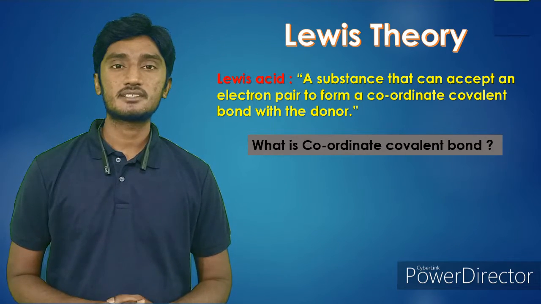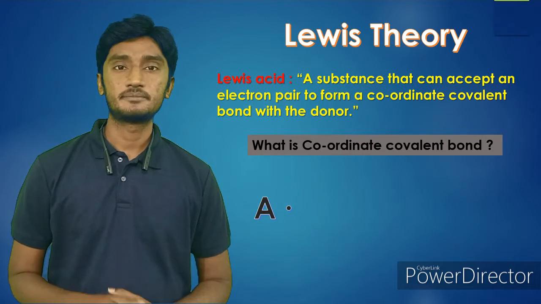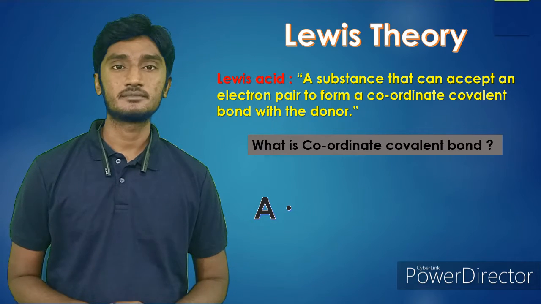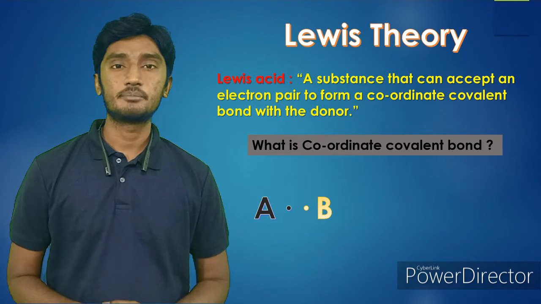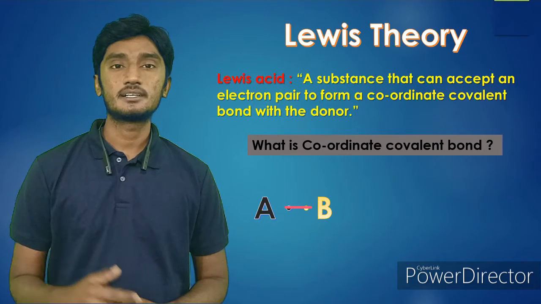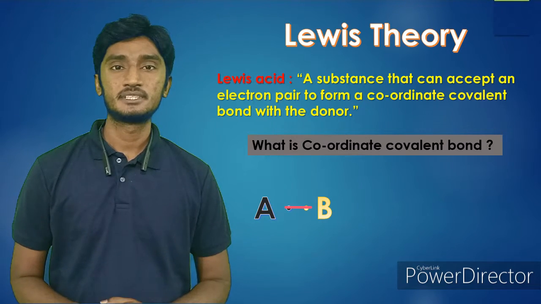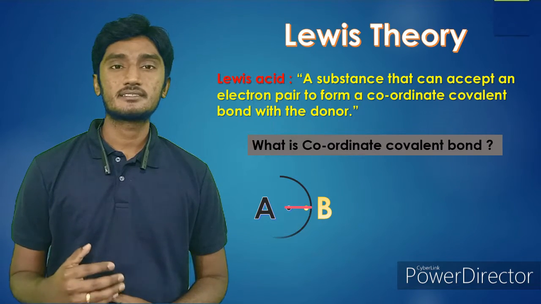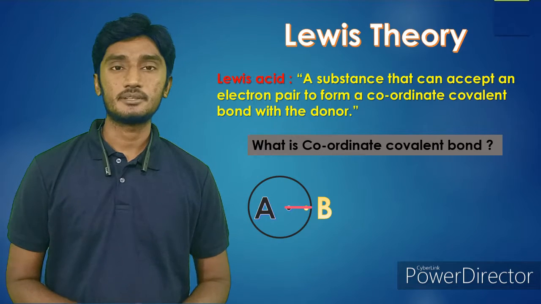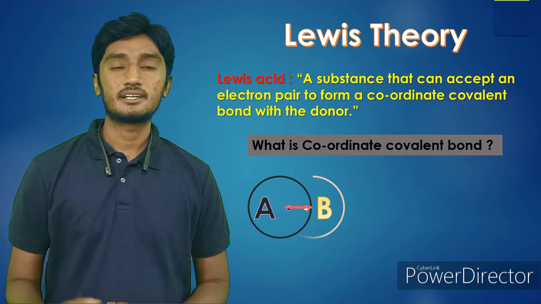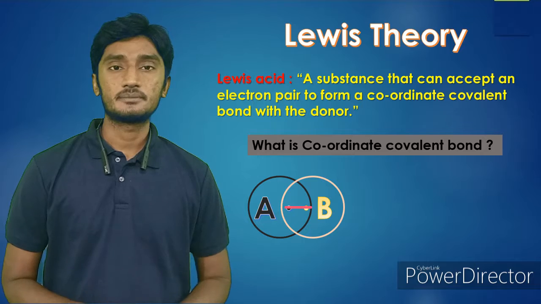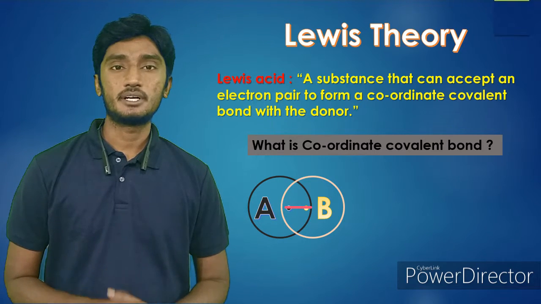Here, for example, you can take atom A, which has one electron, and another atom B, which also has one electron. If the two atoms share the two electrons mutually and form a bond, that is a covalent bond. Here, A thinks that the two electrons are mine only, and B also thinks that the two electrons are mine only. So this is a covalent bond.